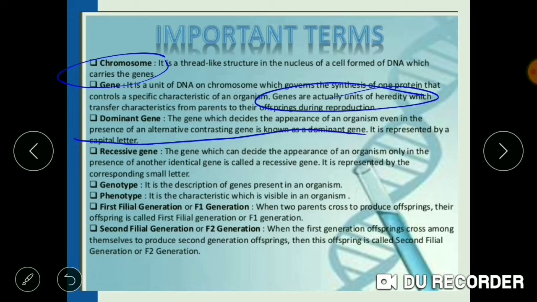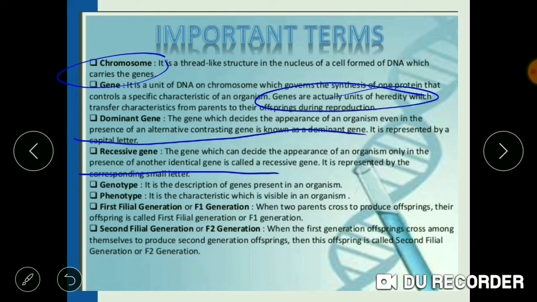The gene which is able to express itself in the next generation is known as dominant gene, while the gene which is still present but is not able to express itself is known as recessive gene. So here in this case, the mother's gene is considered to be the recessive one and the father's gene is considered to be the dominant one. The recessive gene is always represented by small letters, and the dominant gene is always represented by capital letters.